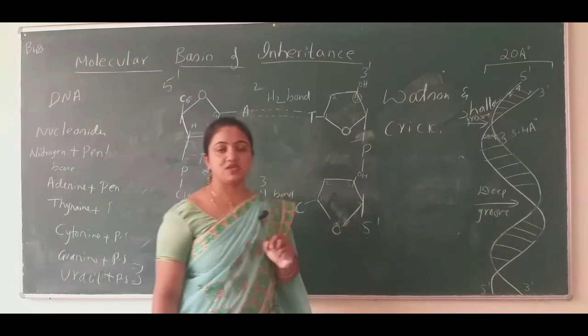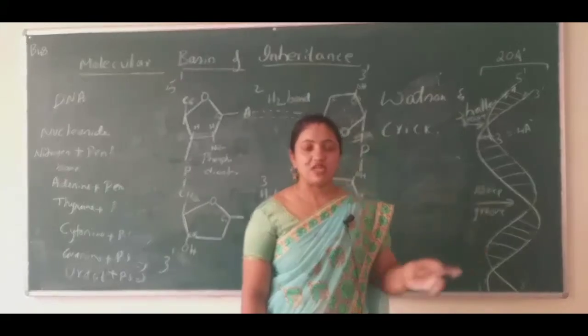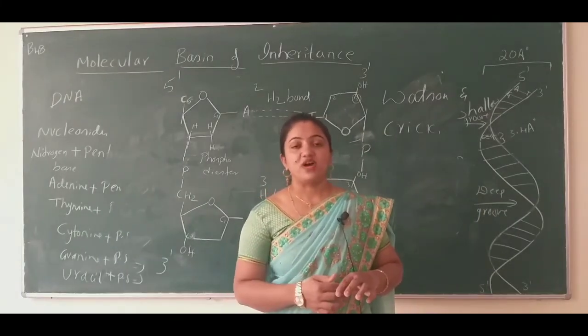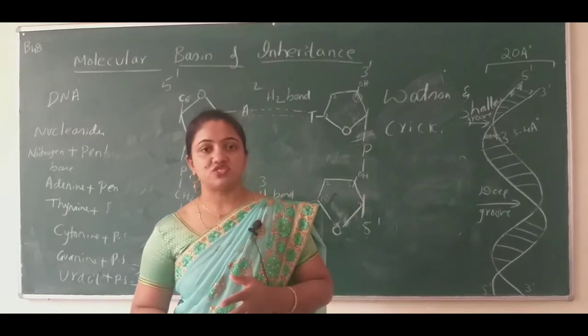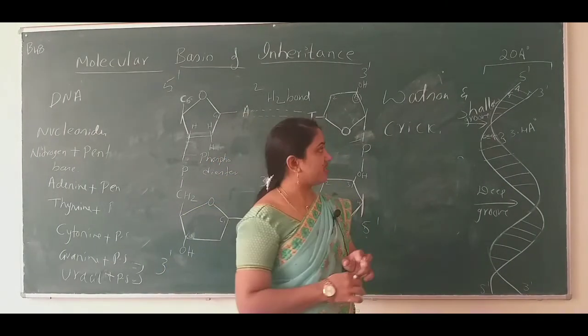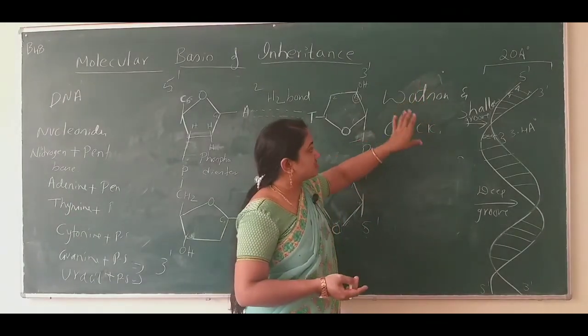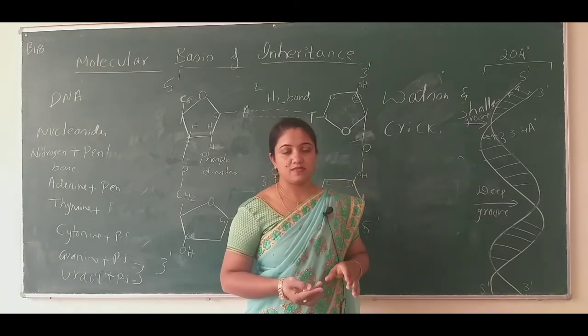Many times in the examination they have asked about the double helical model of DNA. For 5 marks you have to describe the structure, or else they'll ask you to write the Watson and Crick model of DNA.